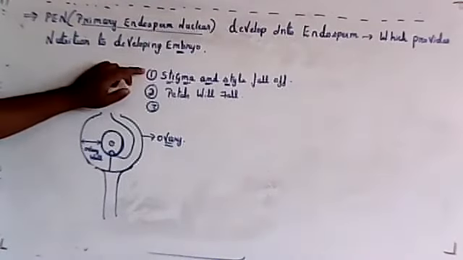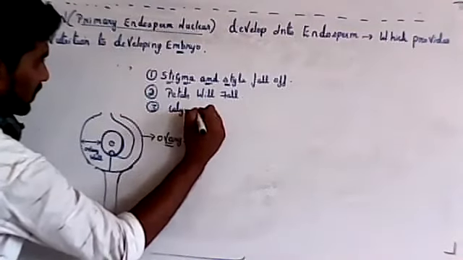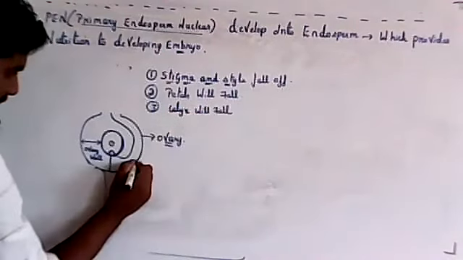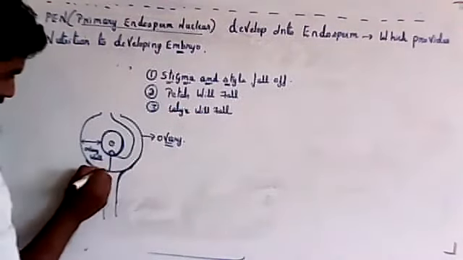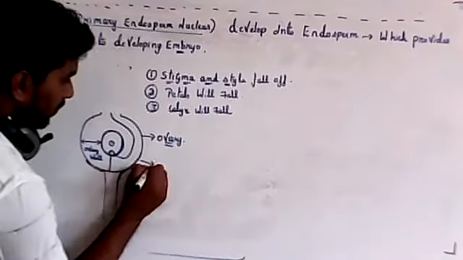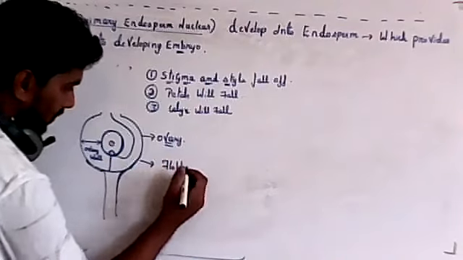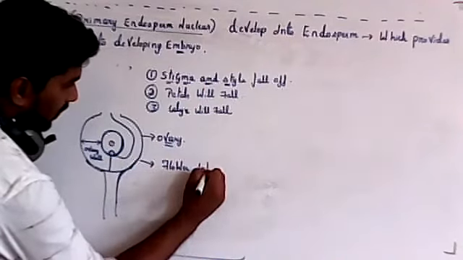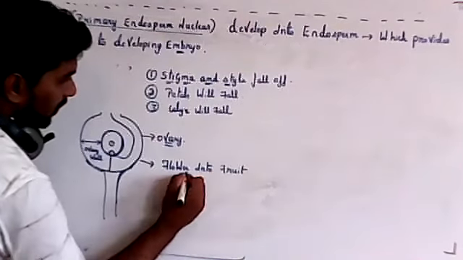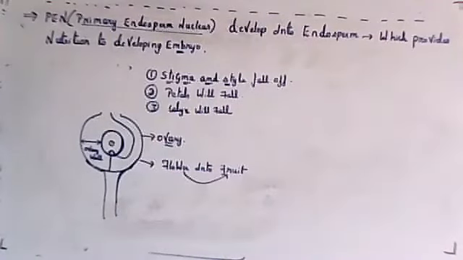So after fertilization, first stigma and style will fall, petals will fall, calyx also gone. Everything will go. The remaining part in the flower is only the stalk and ovary. Now it's time for conversion of flower into fruit. This is a cycle which takes place in angiosperms. So the flower will convert into a fruit.